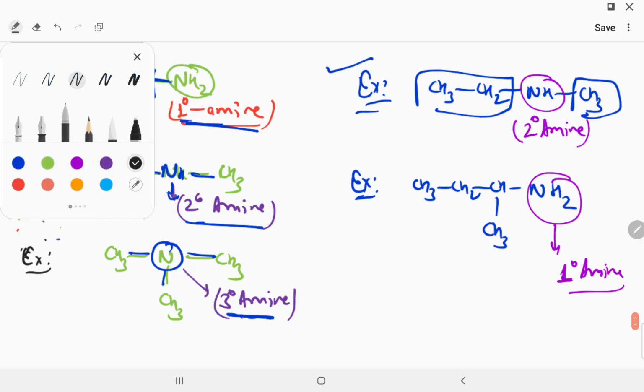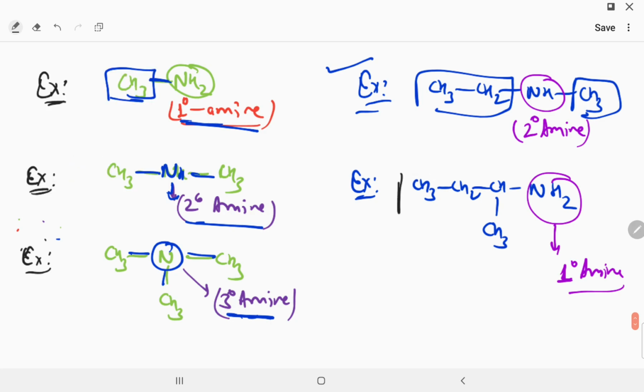Is it clear? Now this nitrogen group is attached with only one side of carbon group, so this is called 1 degree amine. Thank you so much. I hope that's very clear to you.